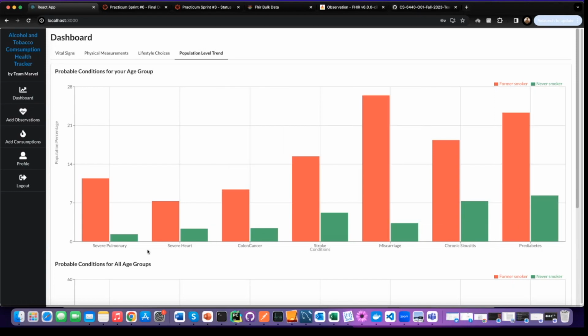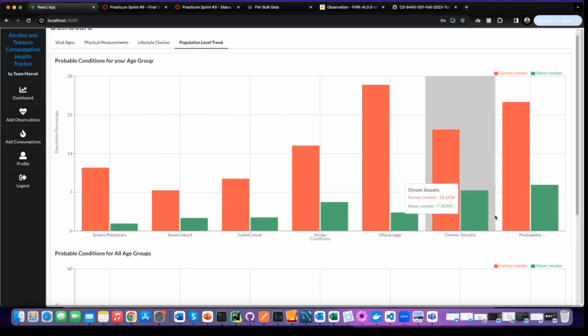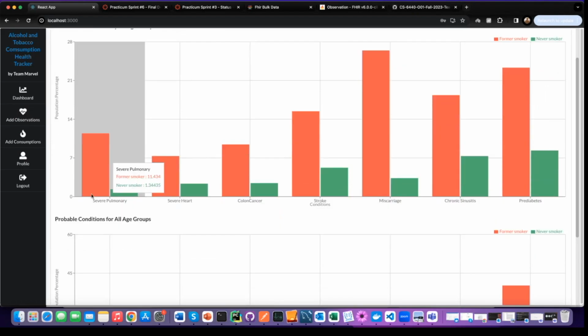So we can see that in general for this age group, any smoking history results in more chances to develop that condition. So smoking history aggravates their situation. This basically helps the user understand what severe conditions they can develop because of their smoking habits.